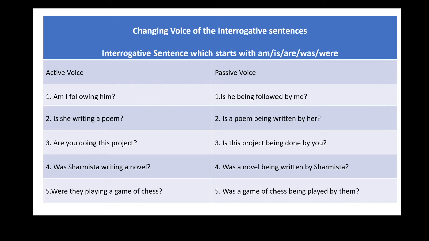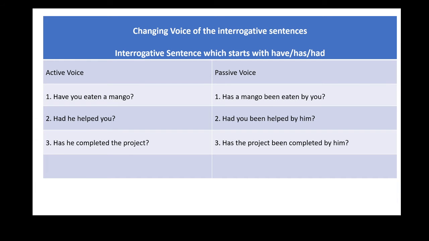Let us proceed ahead with the discussion of another variety of interrogative sentence. Here we have examples beginning with helping verb of to have. Have you eaten a mango?